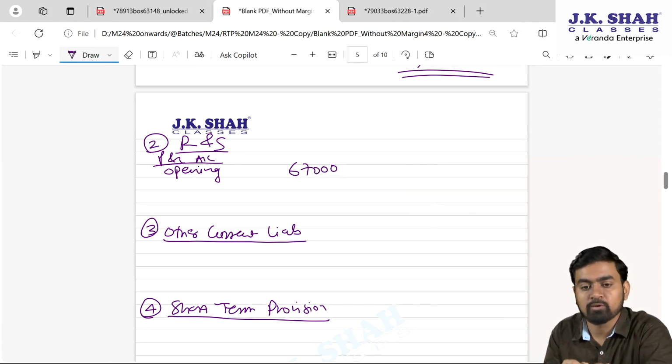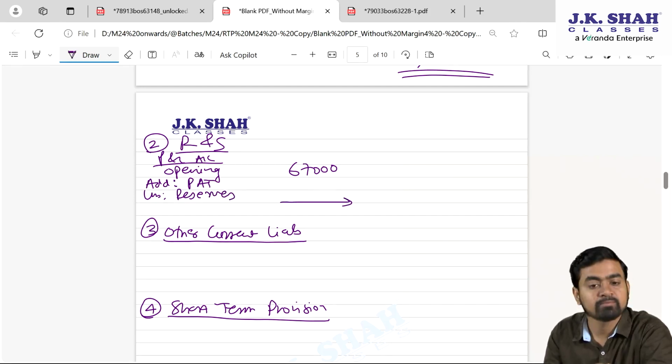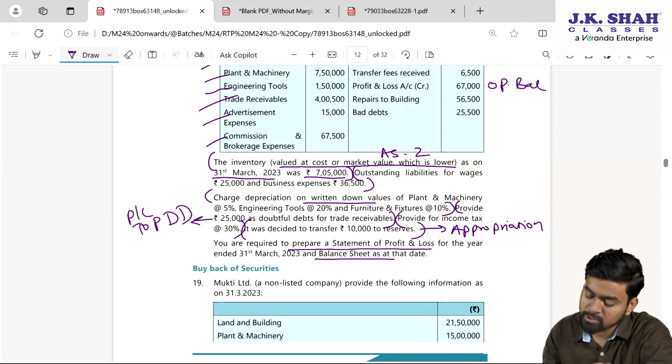Here we will add when we come to know profit after tax, and from this we need to subtract some reserves appropriation. And separately we will record that reserve in the notes.